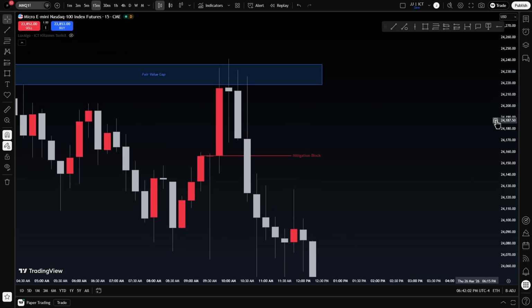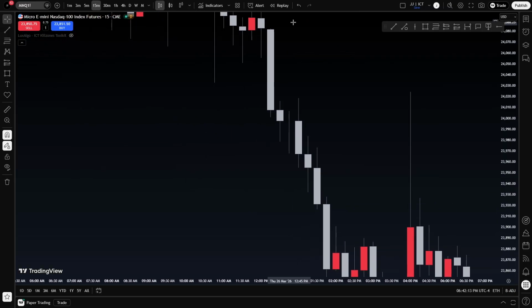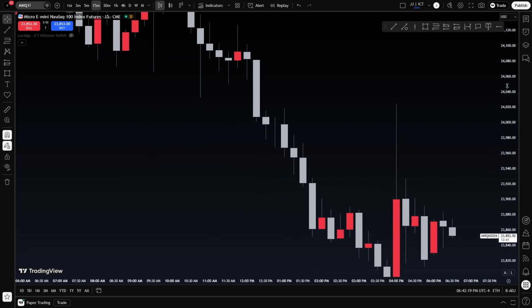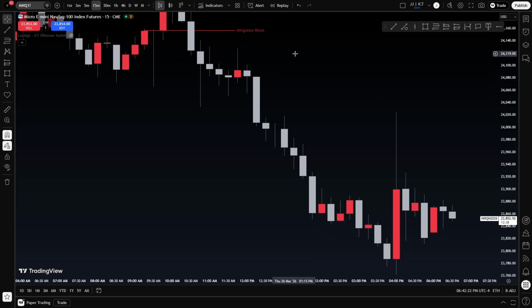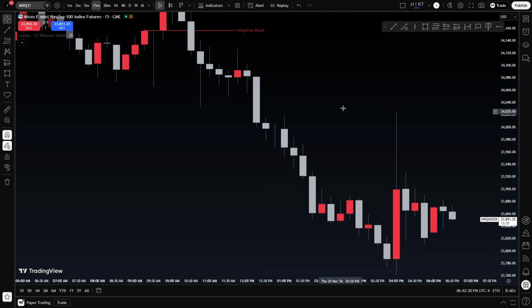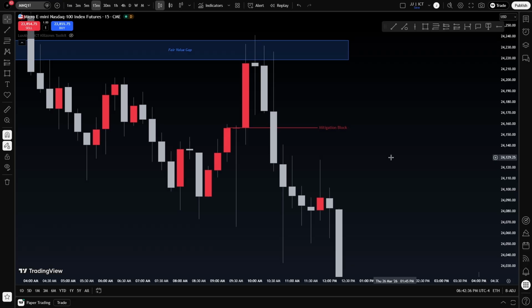But as you can see, at this candle's low is when it violated the mitigation block. It accumulated after violating the mitigation block, and then proceeded to drop past the mitigation block, and, bro, I hate that I missed this. Oh my god, I literally sold around this level so I can show my execution, but it dropped past it, 321 points and 2 ticks. Sorry, I had to include the 2 ticks, but you get the point. The stronger the PD array is, the more meaningful, more critical, more important, a better confluence it is. Okay?